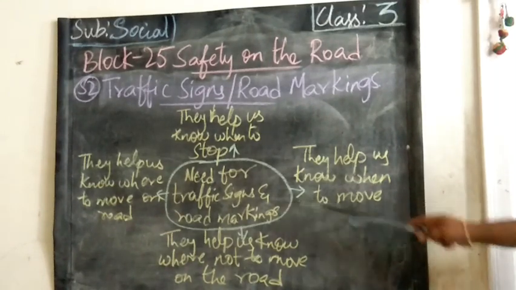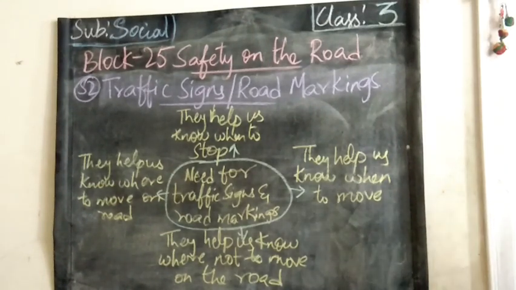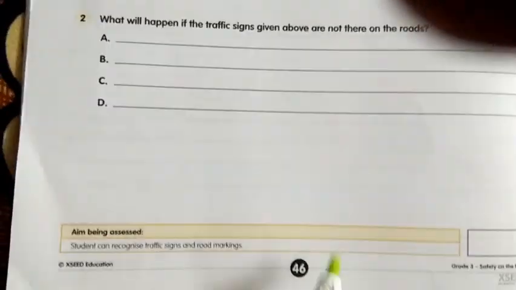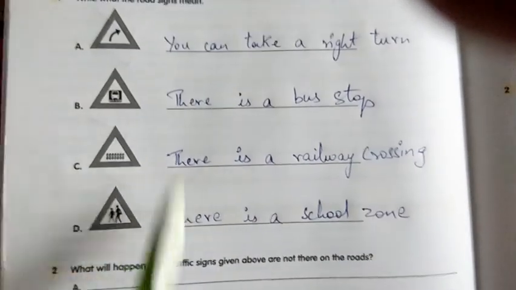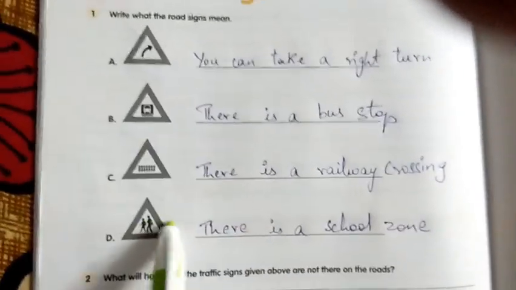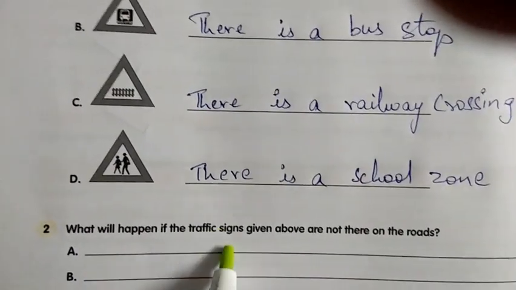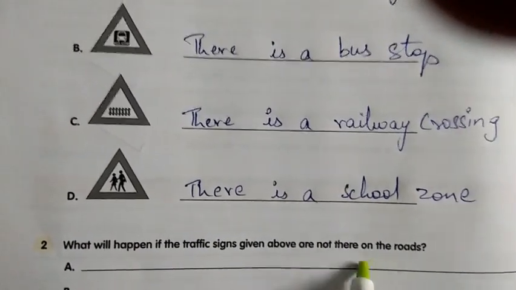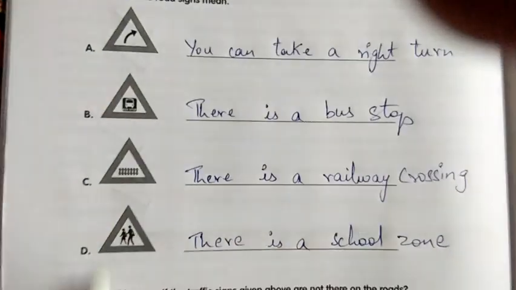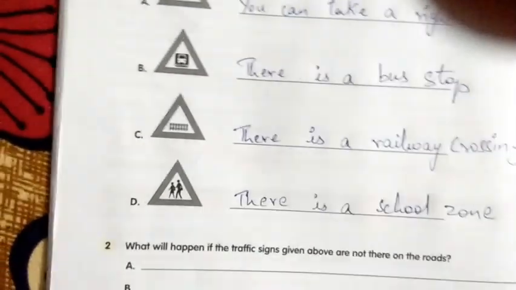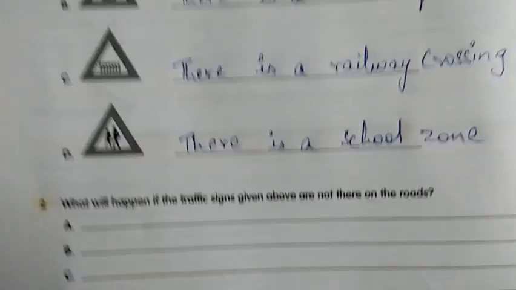Okay, now everyone open your workbook. Children, did everyone open your workbook, page number 46? We have already finished the first bit. Now let's do the second bit. What will happen if the traffic signs given above are not there on the roads? If these signs are not there, what will happen? We will see, children.